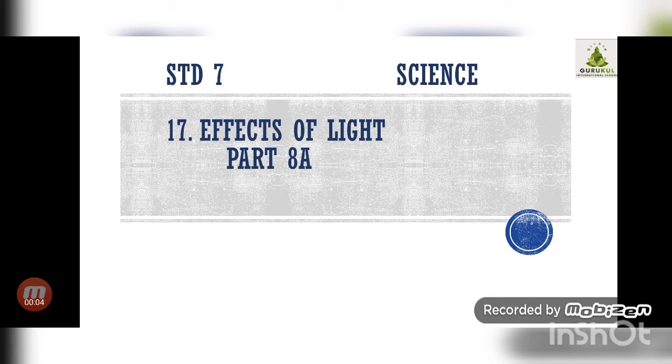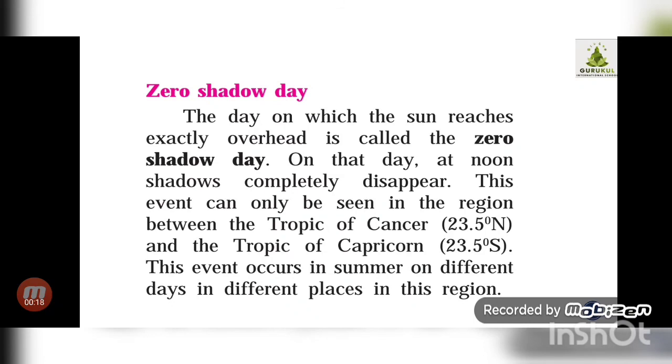Standard 7, Subject Science, lesson number 17, Effects of Light. In part 8a, the last part was 8 and this part is 8a. In this part we are going to learn a concept which is called zero shadow day. Now what is the meaning of zero shadow day?